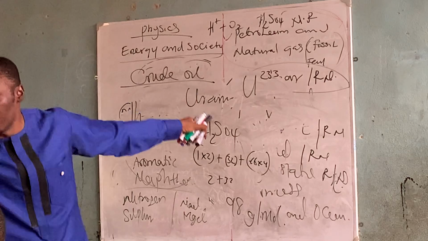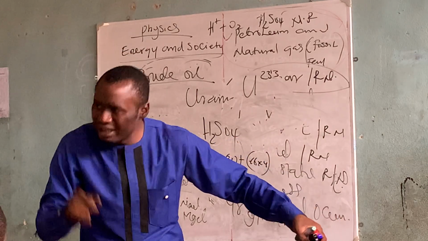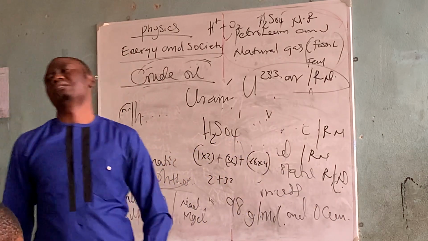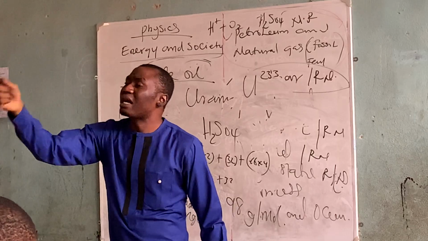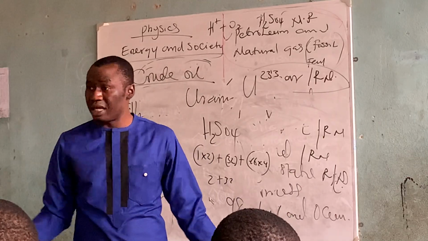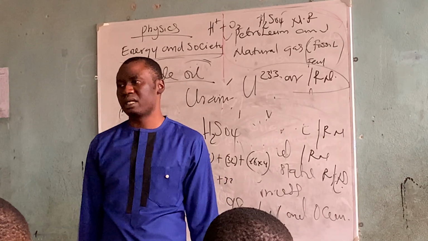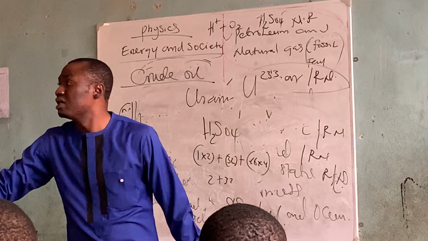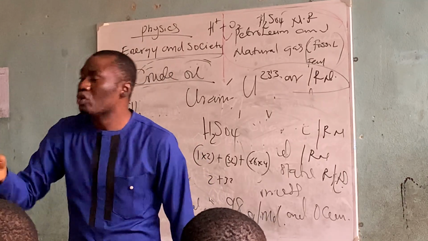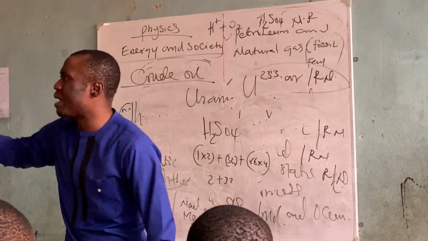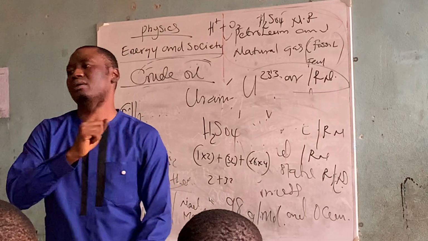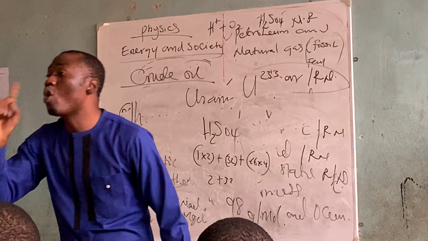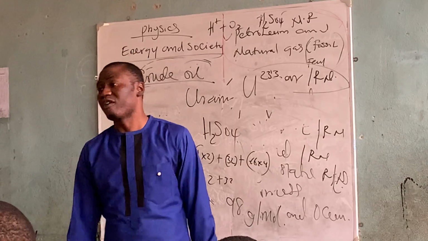That is what nuclear energy is doing. It's disintegrating, and disintegrating produces a form of energy. That form of energy can be used for anything. In the United States, they use nuclear energy for so many things. They use it to power the house like electricity. They can use nuclear energy to run a power supply that can supply the whole world, and it will not go off. Are you following?